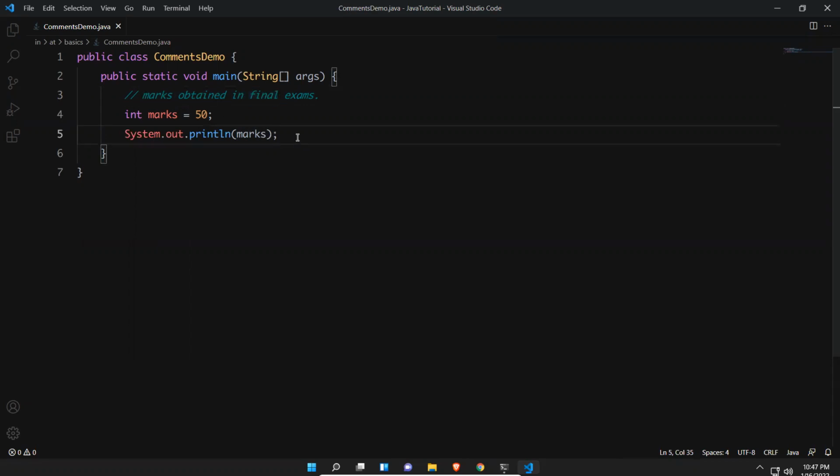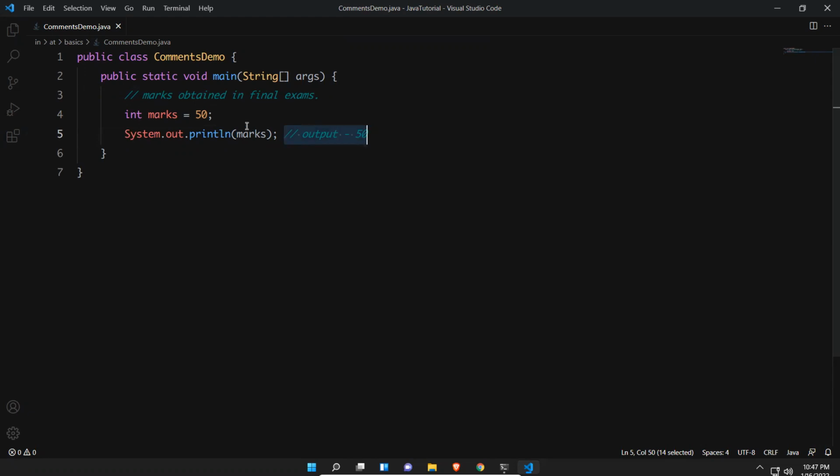After printing this, what could be the output? I'll put output will be 50, as I'm printing the marks, which is 50. If I put something like this, it cannot be considered as Java code, so it can be ignored by the Java compiler.